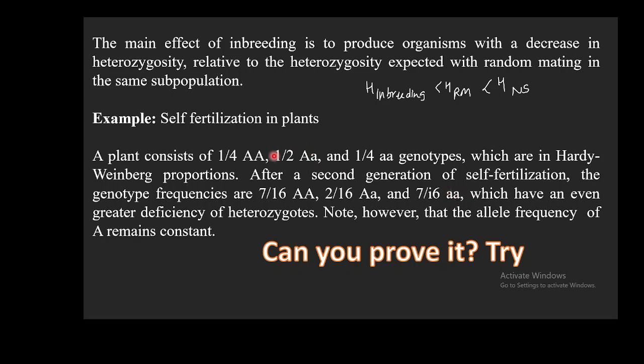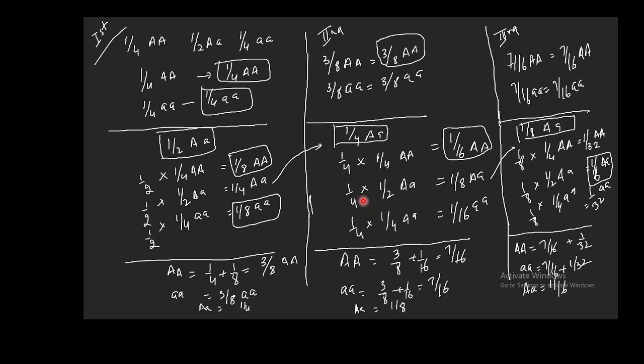It means in the initial generation the heterozygosity was 1/2. After the second generation, it is 1/8. It means it is decreasing. After the third generation, it will decrease again. So can you prove how it decreases from 1/2 to 1/8? Let's solve this problem.